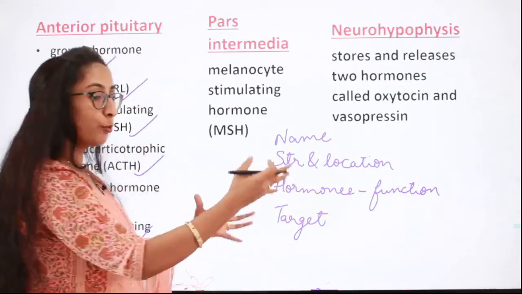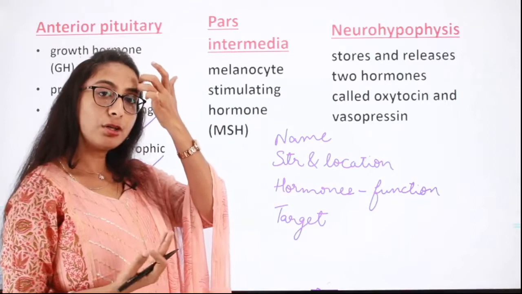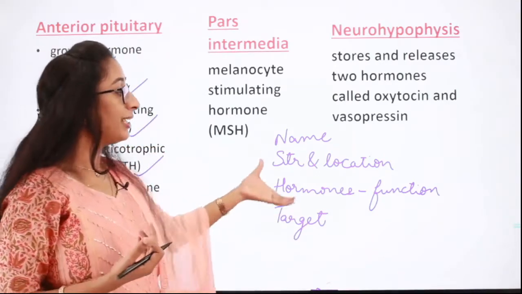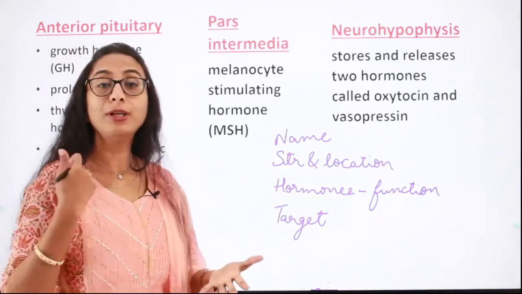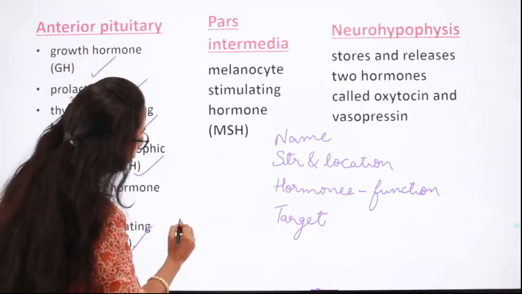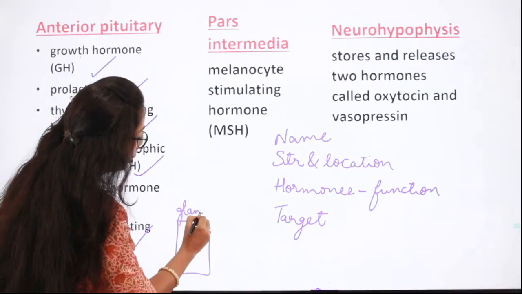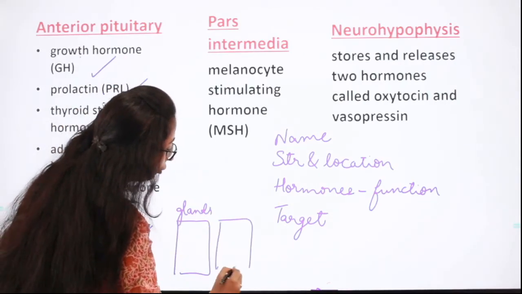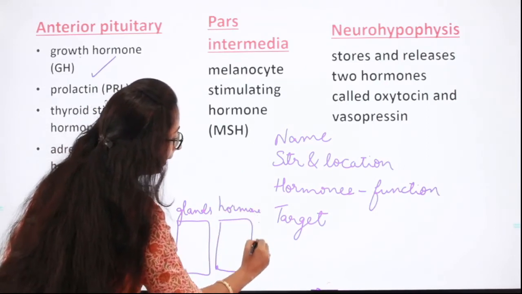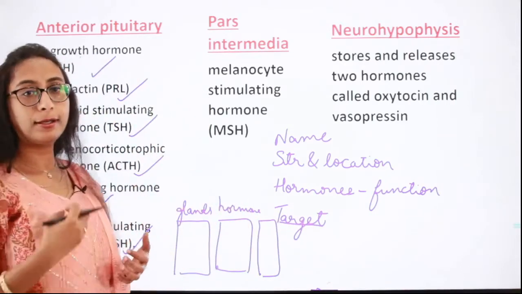So where these hormones are going and reaching and where they create a function or some activity, that is called target cells, isn't it? These four points are very important and you will get them as match the following questions. In the question, the first column will have the different glands, the second column will have the hormones secreted by those glands, and the third column will have the target cells which they are going to target.